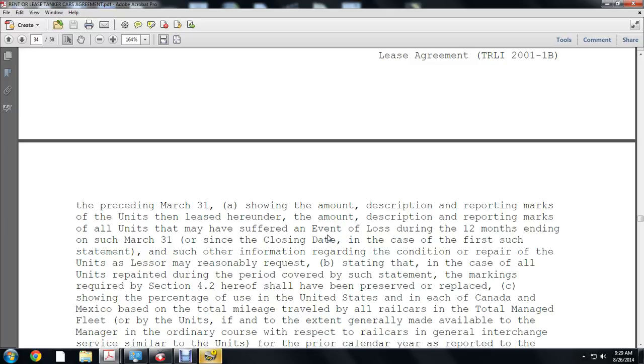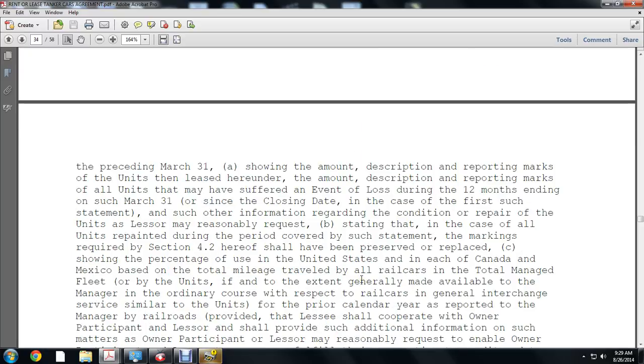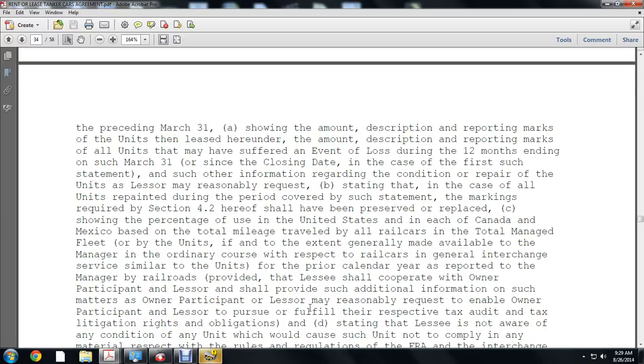(c) showing the percentage of use of the United States and each of Canada and Mexico, based on total mileage traveled by all railroad cars in the total managed fleet, and by other units, if any, to the extent generally available to the manager in the ordinary course with respect to railway cars in general interchange service similar to the units for the prior calendar year as reported to the manager by the railroads, provided that the lessor shall cooperate with the owner participant, and the lessee shall be provided such additional information on such matters as the owner participant may reasonably request to pursue or fulfill their respective tax audit and tax litigation rights and obligations.